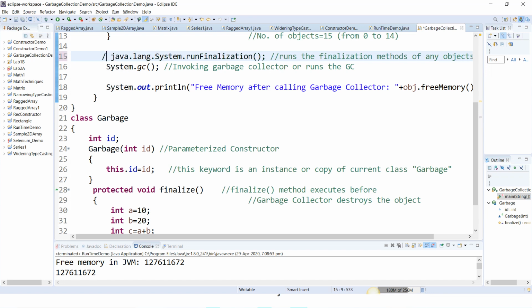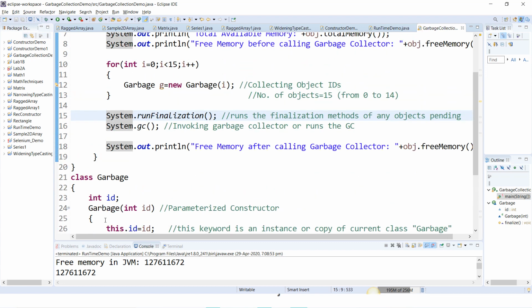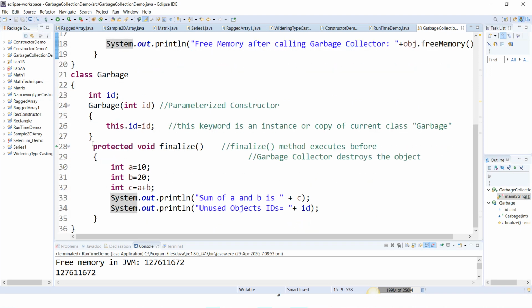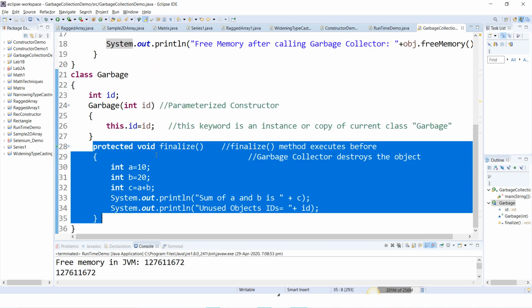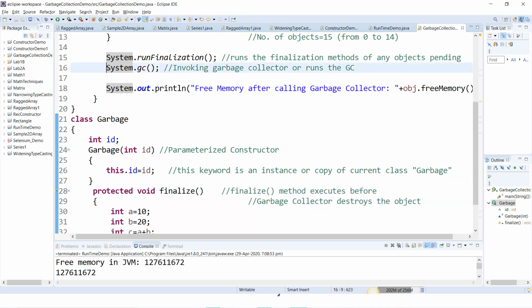First we'll see what the runFinalization method is. I'll remove this java.lang. Then the runFinalization method. Now what will happen once this constructor gets executed 15 times? We'll come back to this one, execute the runFinalization method, and then the finalize method will be called. So what will happen in this space? The garbage collector is invoked again.